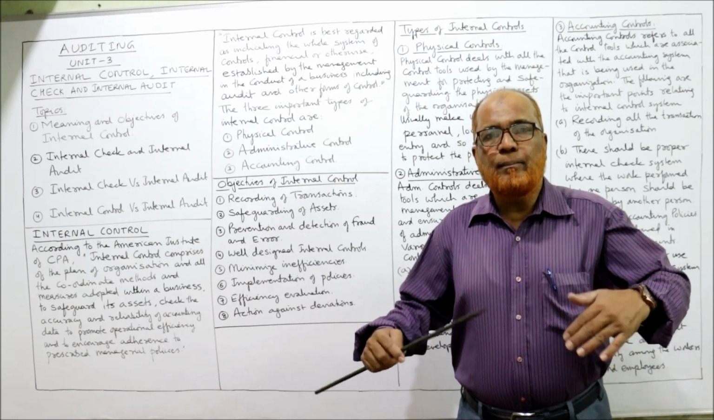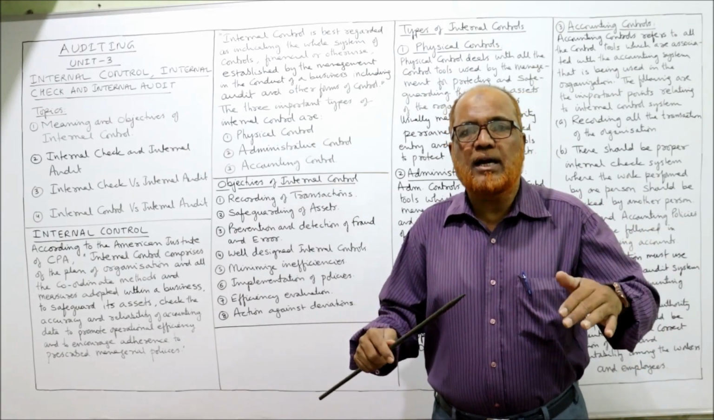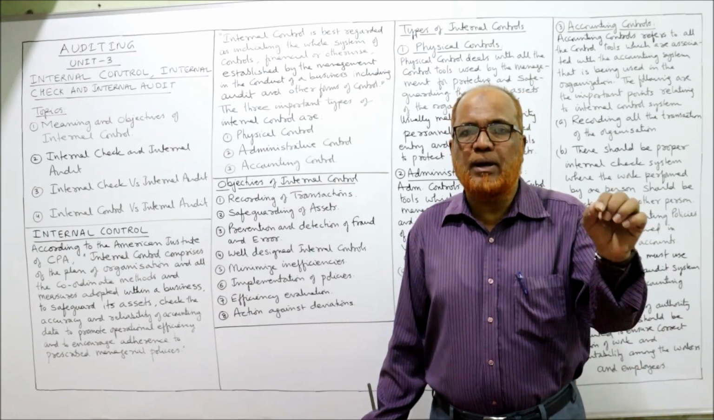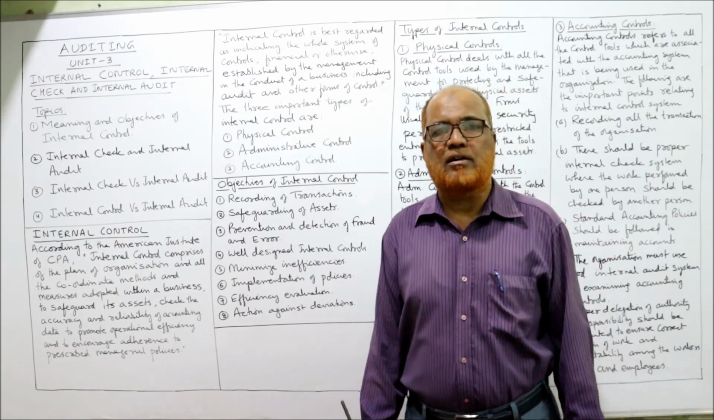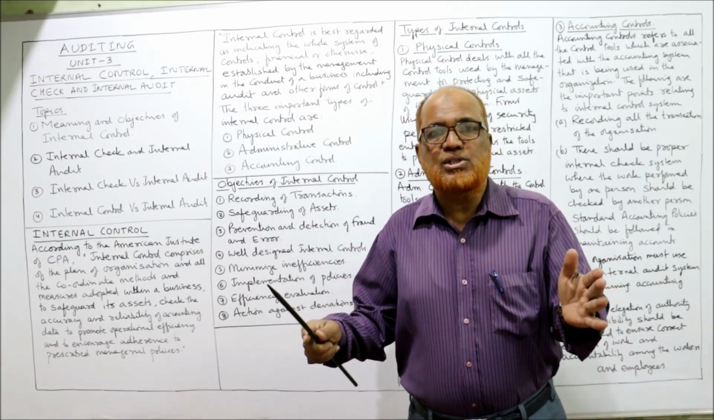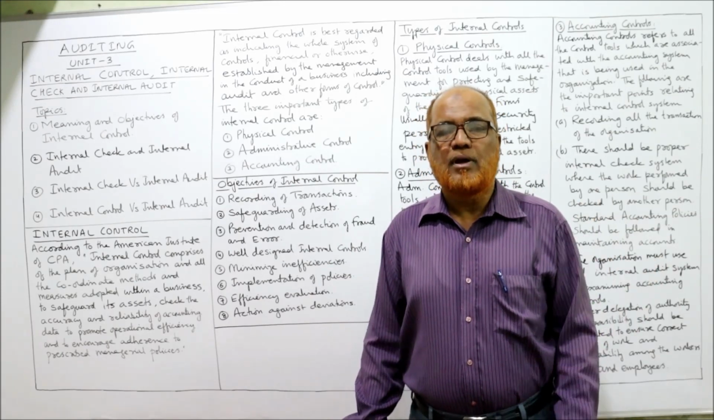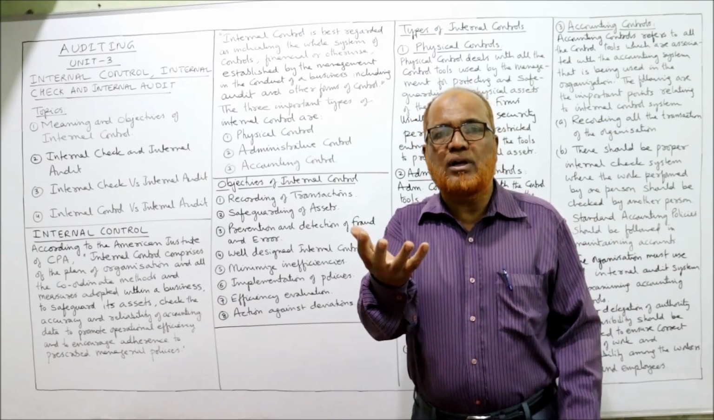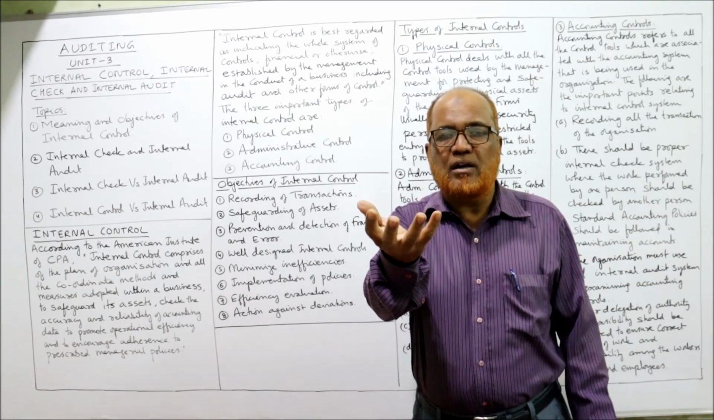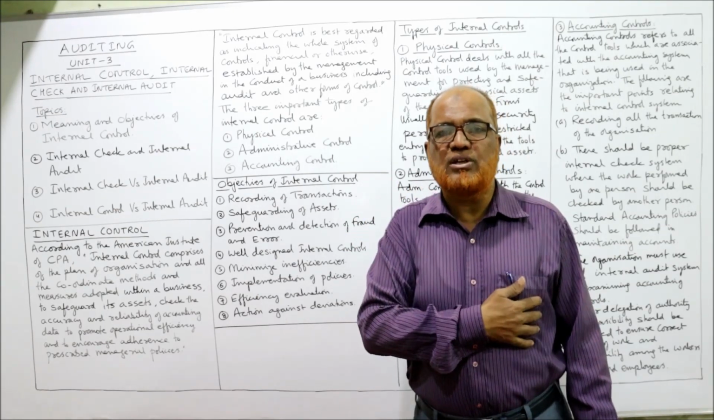Next one, action against deviations. Normally, when we make the plan, we cannot achieve 100% of whatever we have planned. There will be some deviations between the planned activity and the actual activity. So there should be some mechanism to find out the deviation: how much we have planned and how much we have achieved.